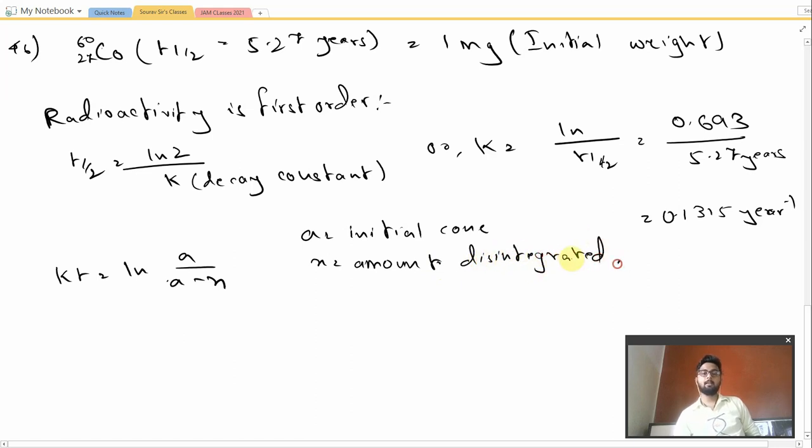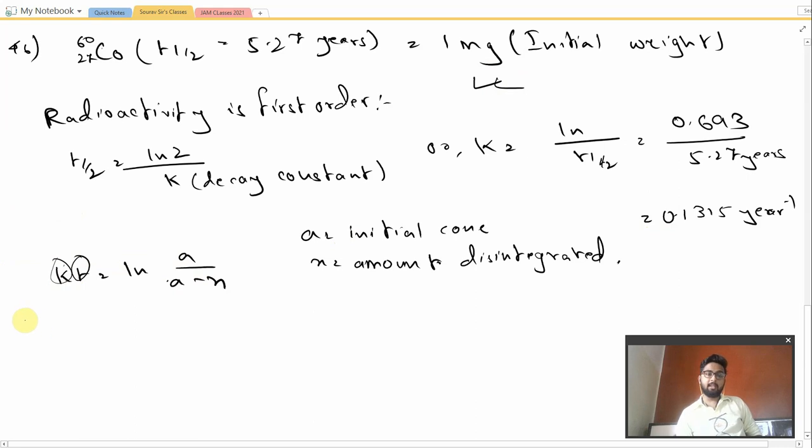K is the decay constant, and t is the time for that particular experiment. In this experiment we are given that the initial weight is 1 milligram, and the amount disintegrated is required in 1 year. So the value of t here is 1 year, and the value of k we have already calculated. So let us put all the values and calculate the value for x.